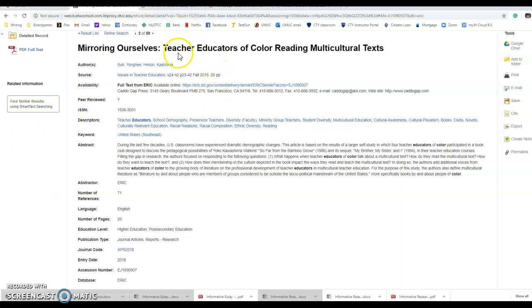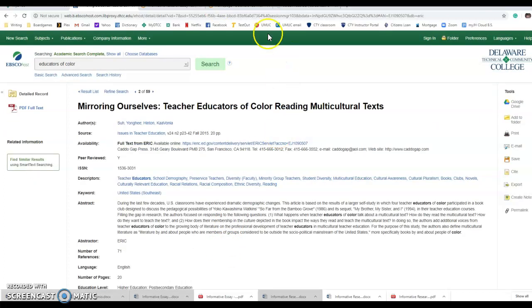If we look at this, teacher educators of color, yeah, that matches what we're looking for, but reading multicultural texts has nothing to do with what we ultimately want to discuss. We're talking about recruiting and retaining, not what's going on in multicultural texts with teachers and educators of color. So this is not an article, even though it's the second hit and it includes some of our keywords, that's going to help us prove our point.